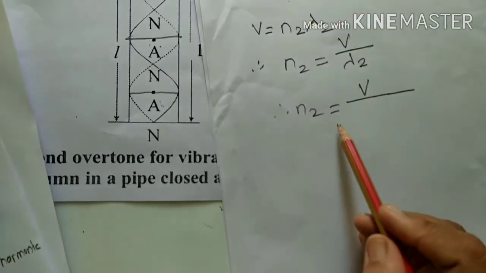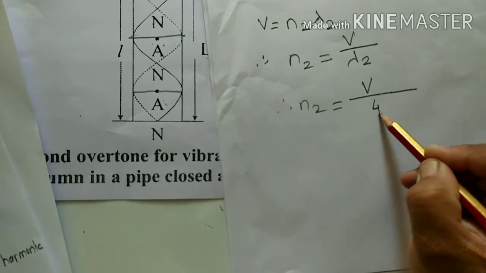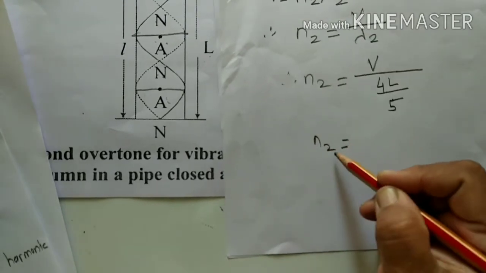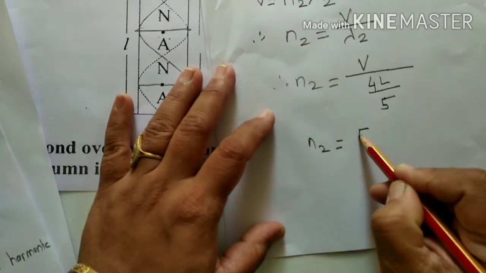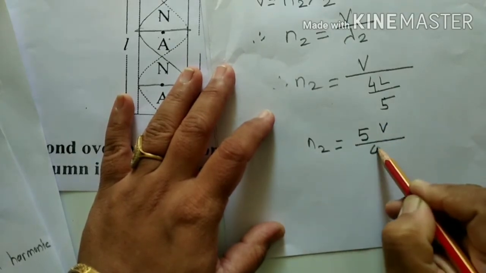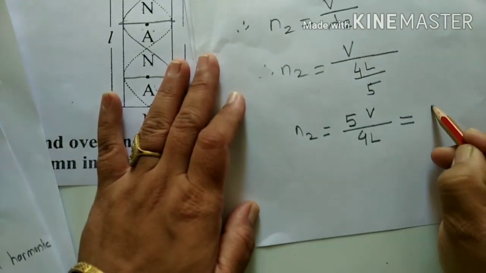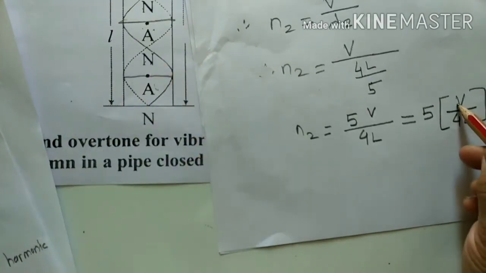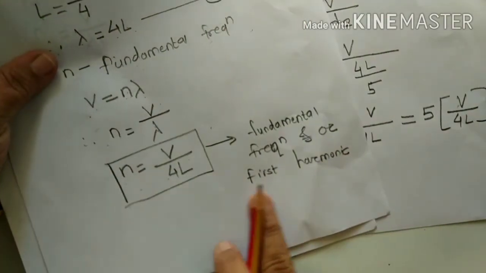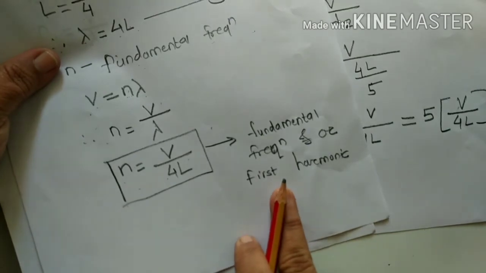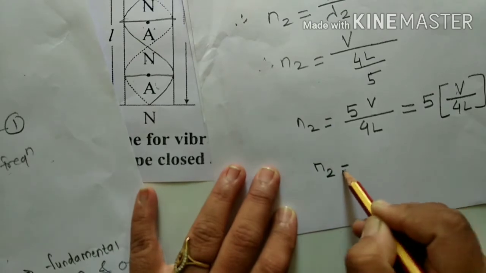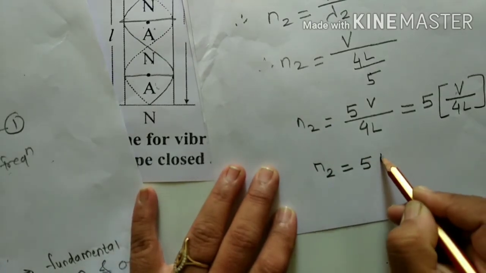Putting this value in this equation, we can say that n2 is equal to 5V upon 4L. That means we can write 5 into V upon 4L. Again V upon 4L is the fundamental frequency, which we have already found. That's why we can say that n2 is equal to 5 into n.